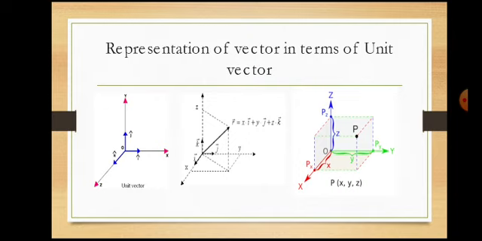See the second picture. Here force F is in this direction. The position vector R is represented as xi plus yj plus zk. x, y, z are the axes, and i, j, k are the unit vectors along the x, y, z axes respectively.